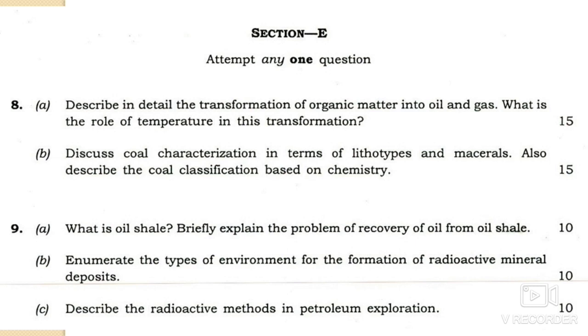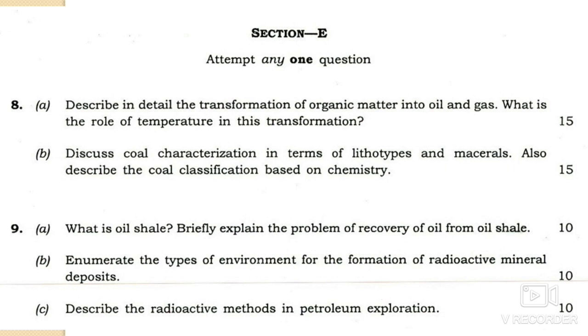Next one is section E. So 8a, you have to describe in detail the transformation of organic matter into oil and gas. Means what are the processes by which the organic matter is transformed into oil and gas, and what is the role of temperature in this transformation.